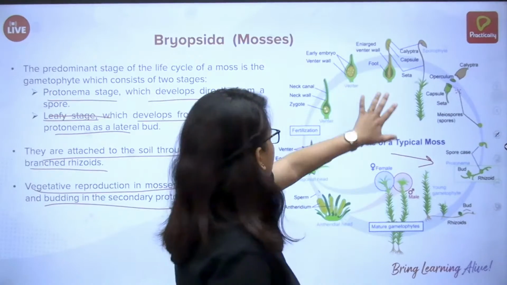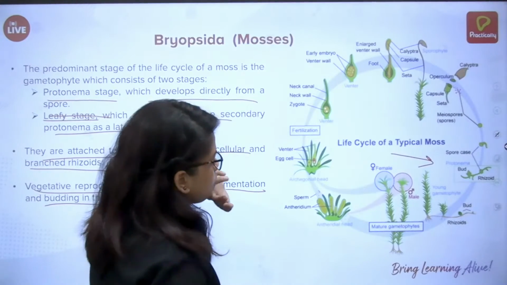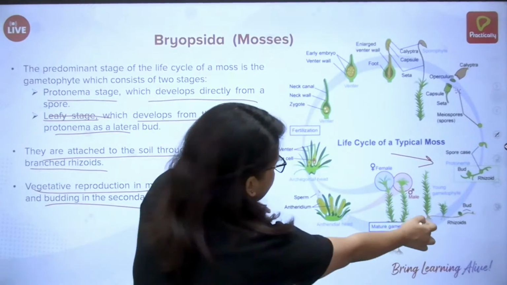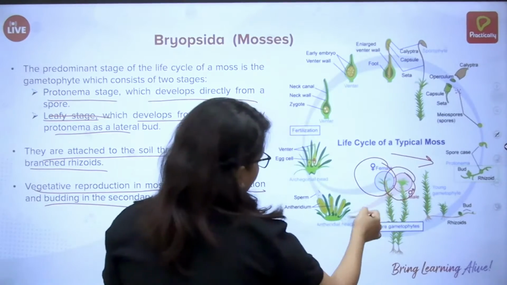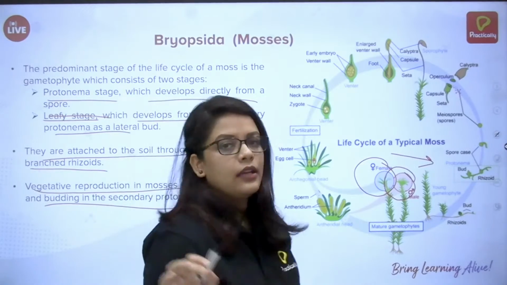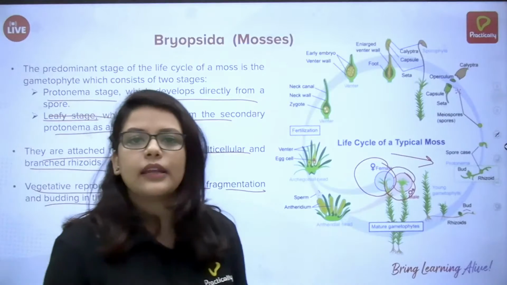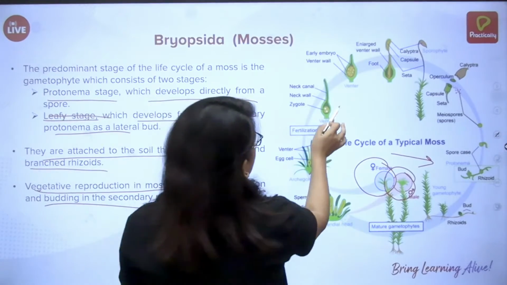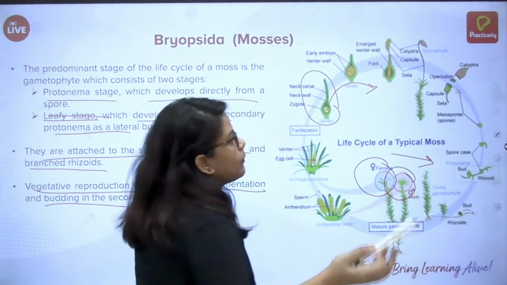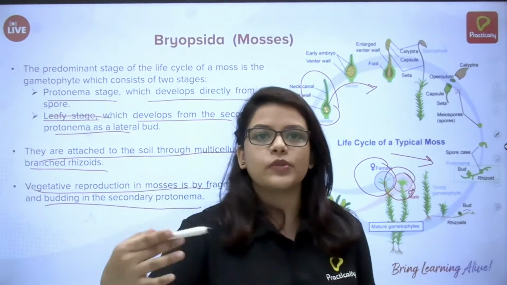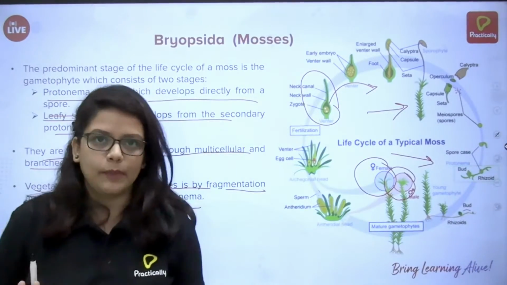So here you can see the whole thing, the typical life cycle of a typical moss. So in protonema, what happens? See, there are rhizoids. Mature gametophytes: there is a female gametophyte and a male gametophyte. Again, same idea, antheridium and archegonium, there is the fertilization between the male and the female gametes, and it forms the zygote. That again grows, forms the embryo, and when it starts producing spores, that is when the production of the whole moss plant happens.